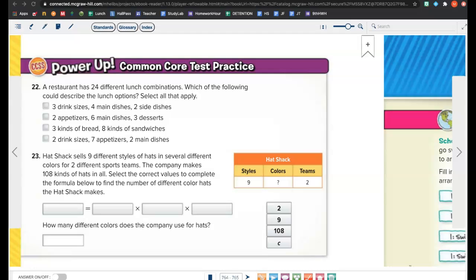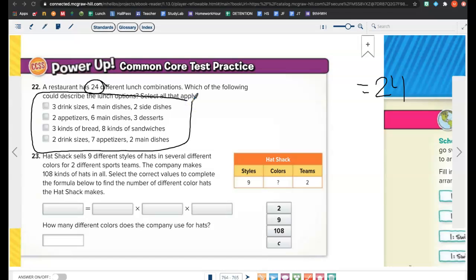Had to do with what you guys did yesterday, the fundamental counting principle. So it says a restaurant has 24 different lunch combinations. So this 24 is our what? The total, right? So we need to see which of these options will give us 24 different outcomes.